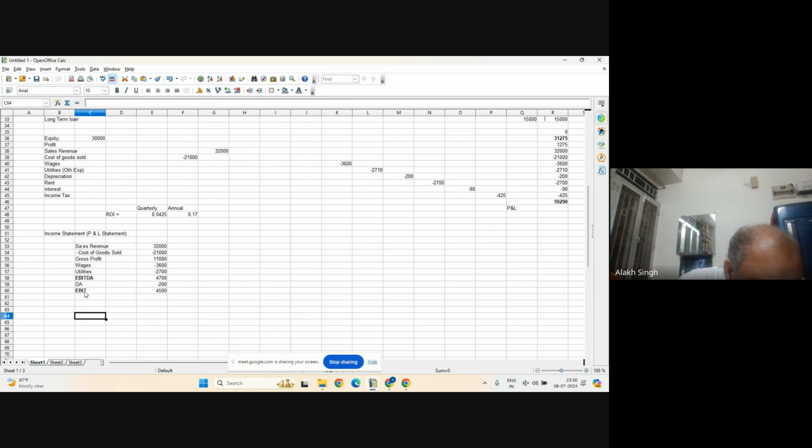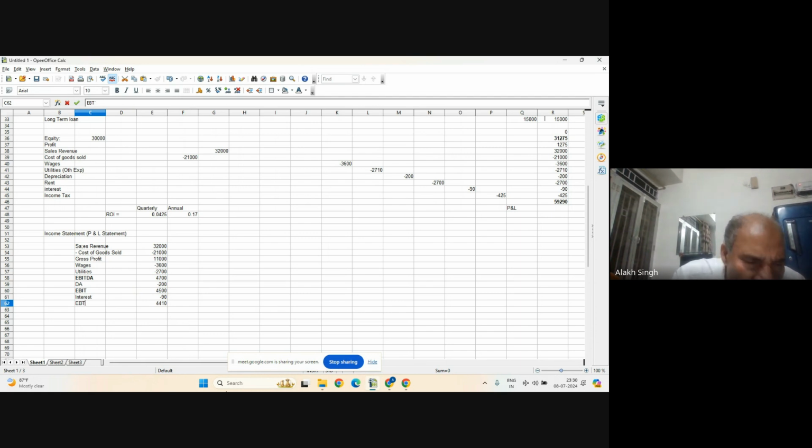And then I deduct interest, because then interest comes first. So interest is 90. So minus 90. And this one is equal to this plus this. And this one is your EBT, earning before taxes.